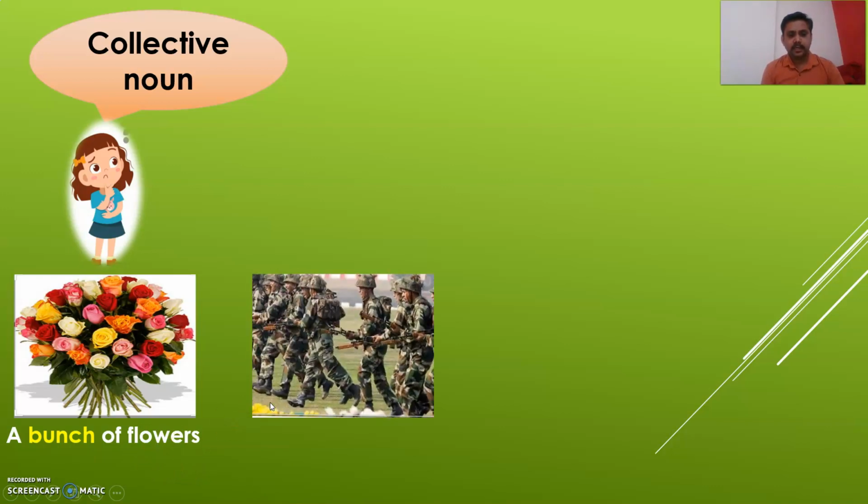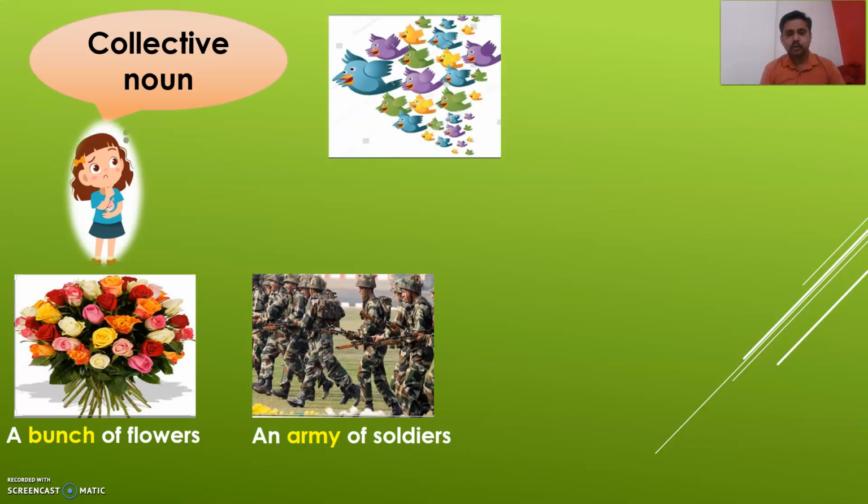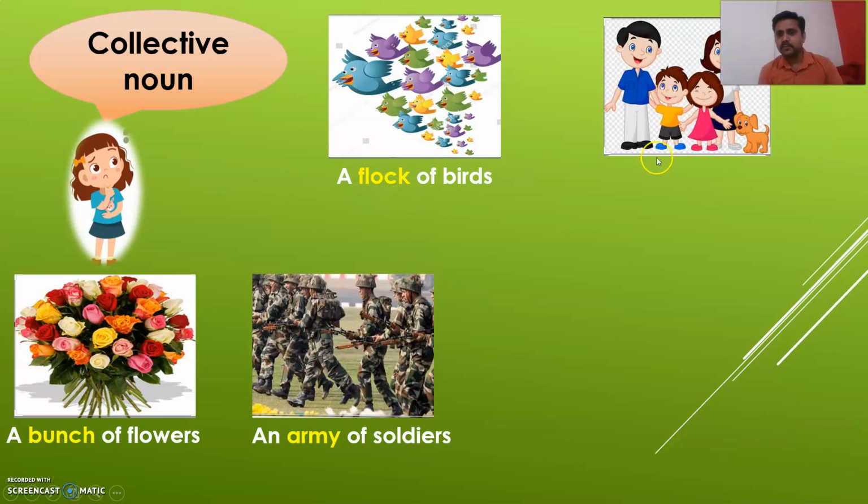Second, an army of soldiers. So here army is the collection of soldiers. Next one, a group of birds is called a flock of birds. So here the word flock means थवा, पक्षांचा थवा. Next one is family. Family is also a group of people. So it is called a family.